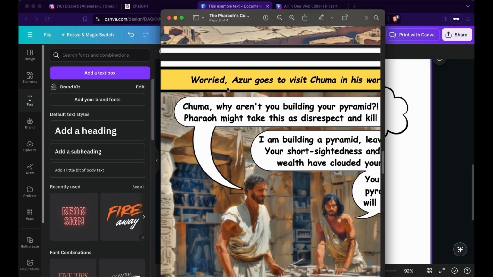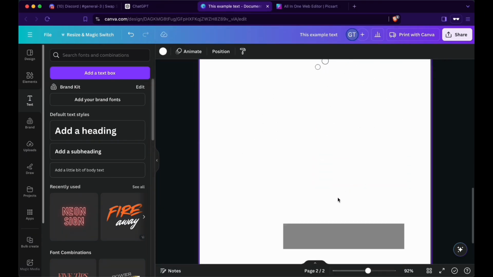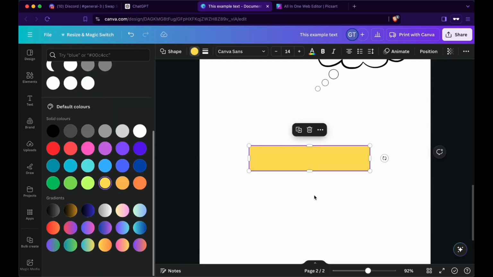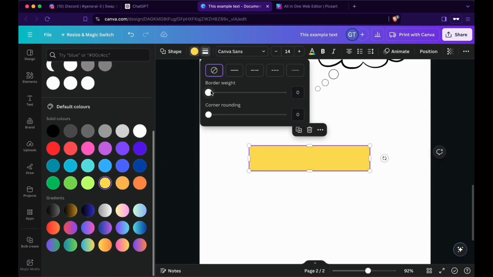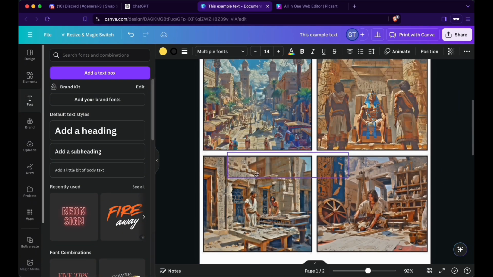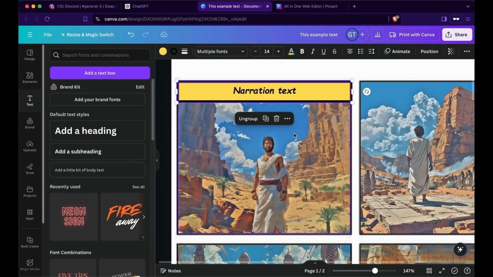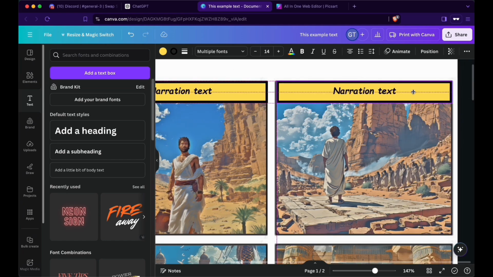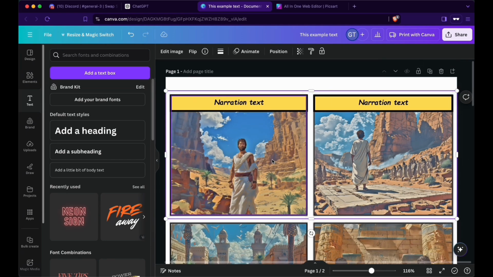Now the final one, the narration panels. Let's get this element. Let's give it some yellow background. Here we can give it a regular border. And then we go for another text. Let's group it. Now we can move it up. Now we can copy paste it. Since these panels are now all the same size, this should fit perfectly like that.